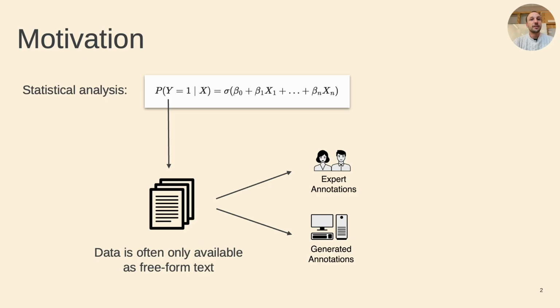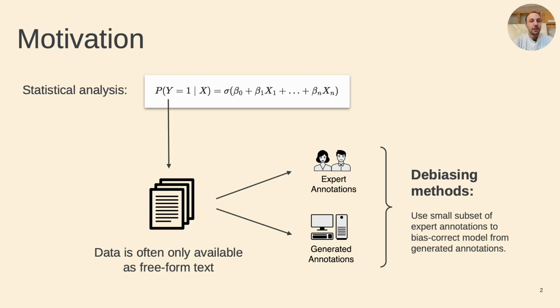Instead, researchers have started to use LLM-based classifiers to generate the annotations. This is much cheaper, but risks introducing unwanted and poorly understood biases from the LLM into the downstream analysis. To counter this, researchers have recently developed debiasing methods, which incorporate both generated annotations and a small subset of expert annotations to produce unbiased downstream models while still taking advantage of the scalability of language models.